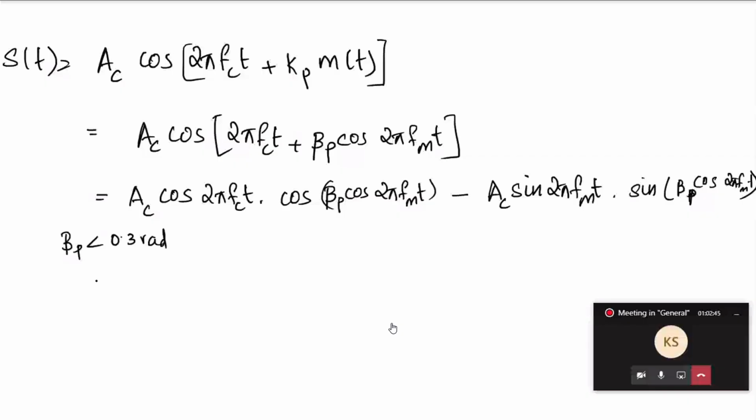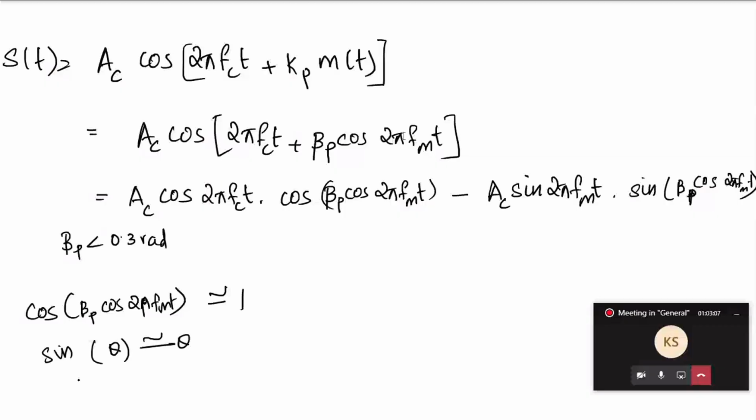So if beta p is less than 0.3 radian, cos of beta p cos 2 pi fm t will approximately become 1, and sine of theta will tend to theta.